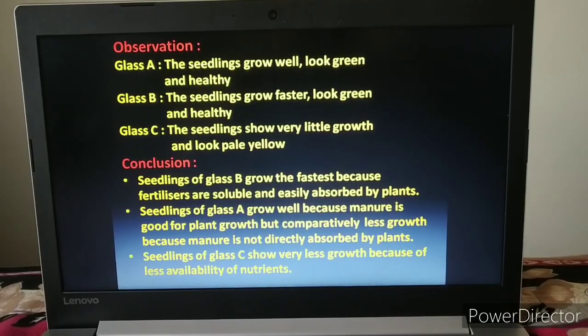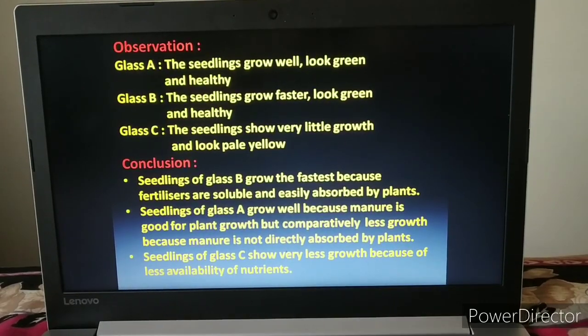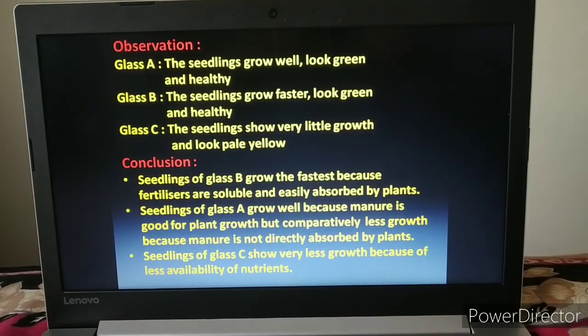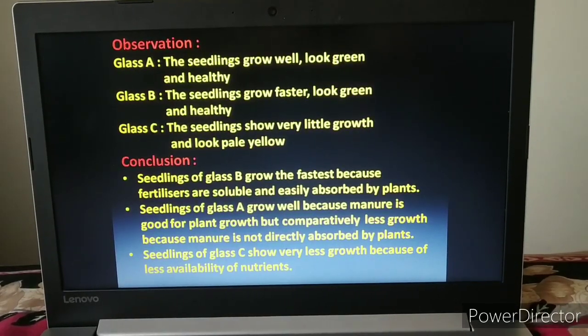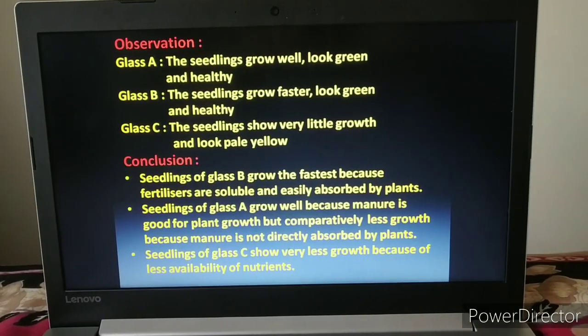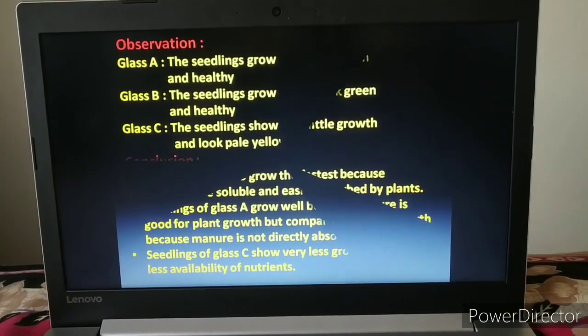And last, glass C, the seedlings show very little growth because of the less availability of nutrients. So if we use fertilizer, the growth will be fastest. If we use manure, the growth is better but not fastest. So this is the conclusion of this experiment.